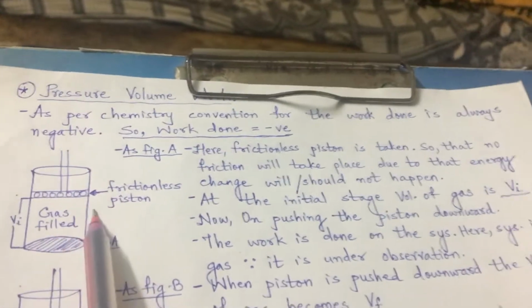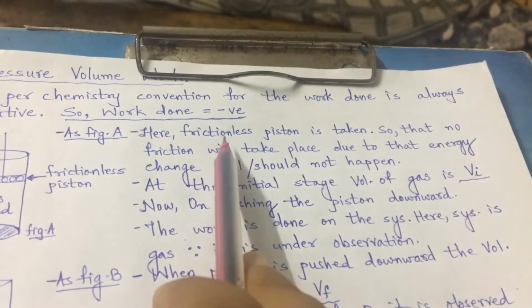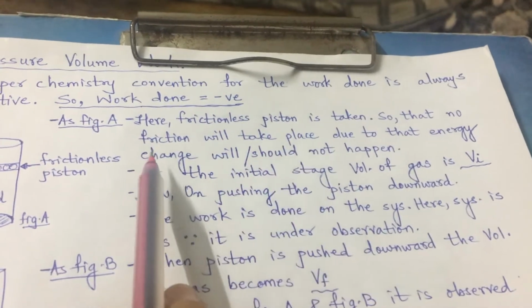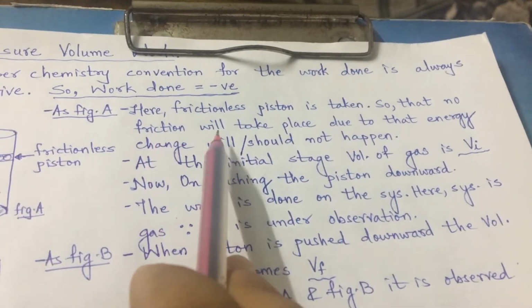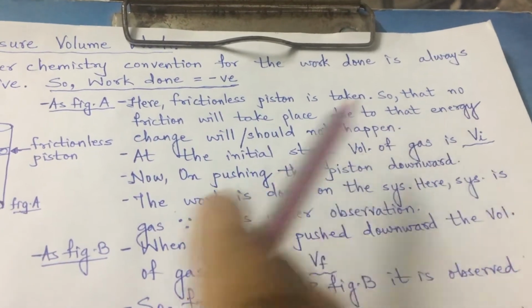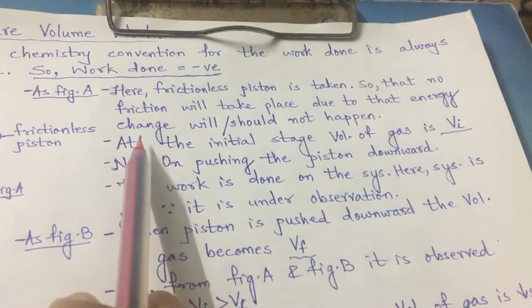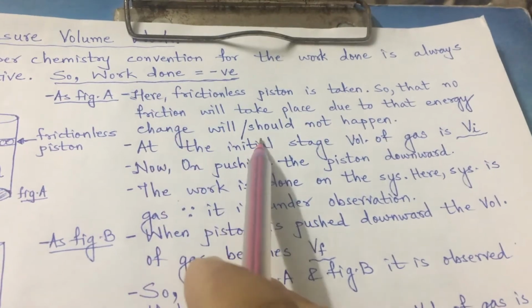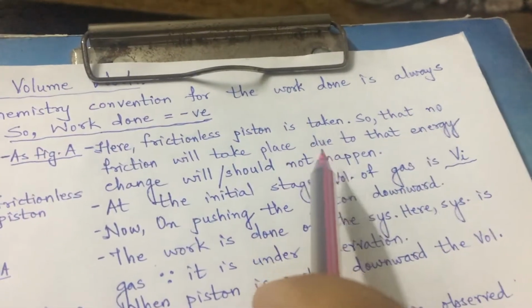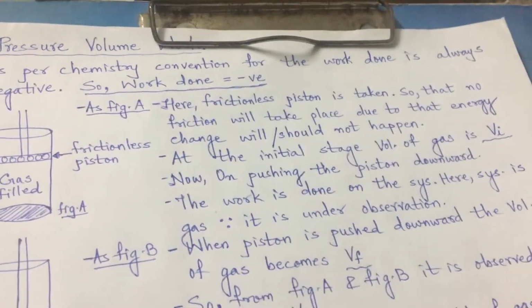So the idea is that with a frictionless piston, there will not be any friction, and due to that, the energy of the system should not change.